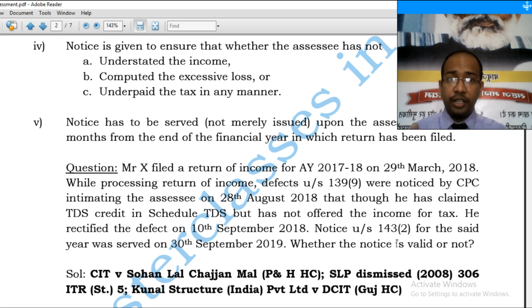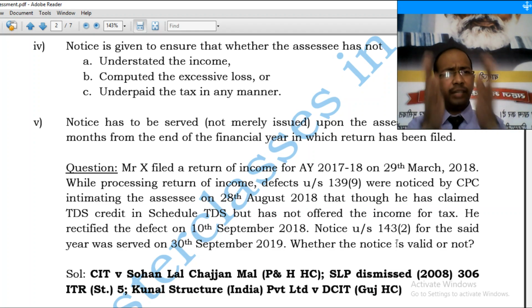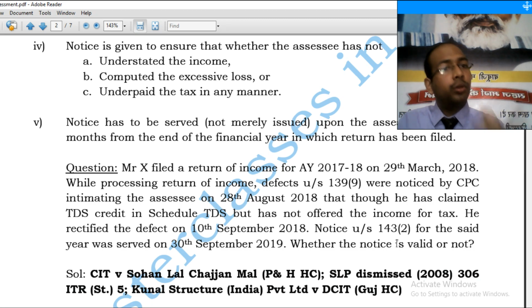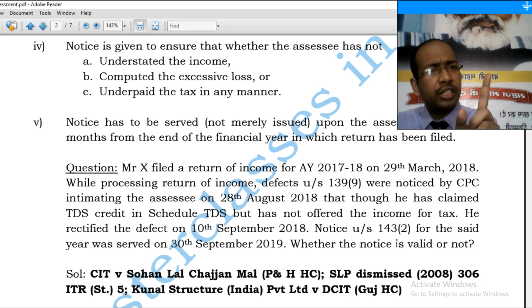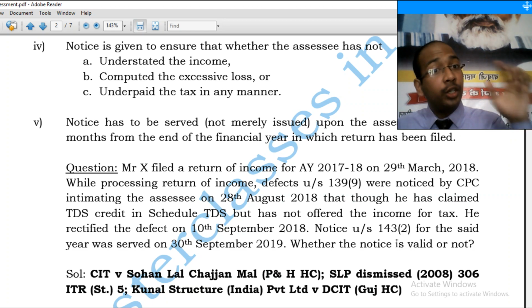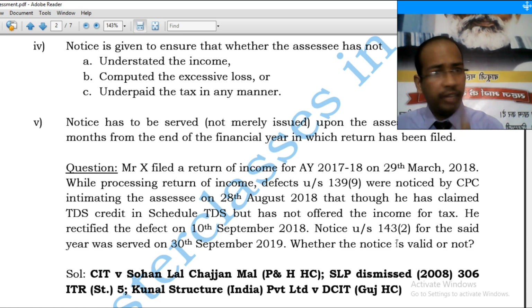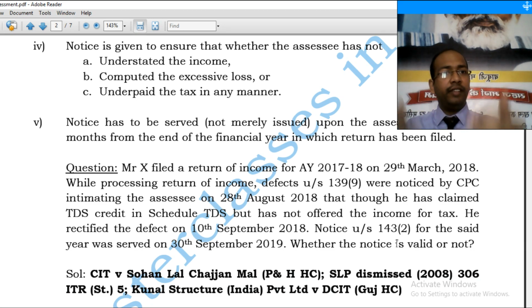Even if the defect has been cured in a subsequent year or on a subsequent date, the limitation period would begin from the date of original filing, because no new return has been furnished. Merely generation of a new acknowledgement number by uploading of a defective return under XML does not ipso facto result in furnishing of a new return. We have to remember that, because when we cure the defect, an acknowledgement number will be generated. It does not mean that we have filed a new return. We have only cured the defect. Alright.